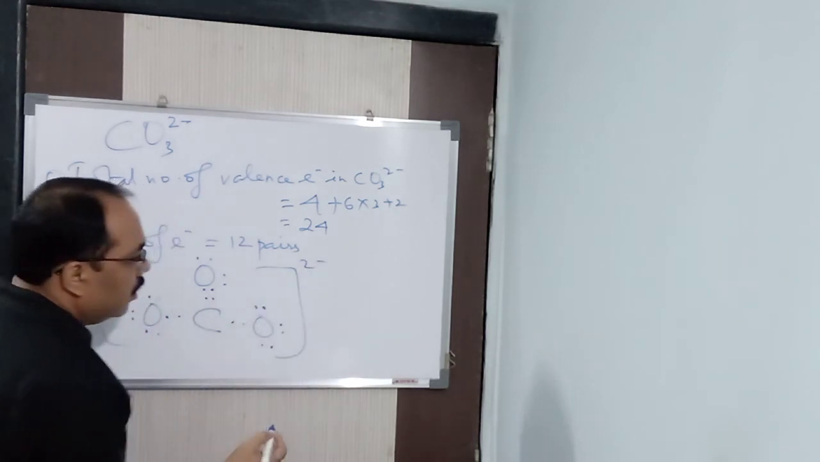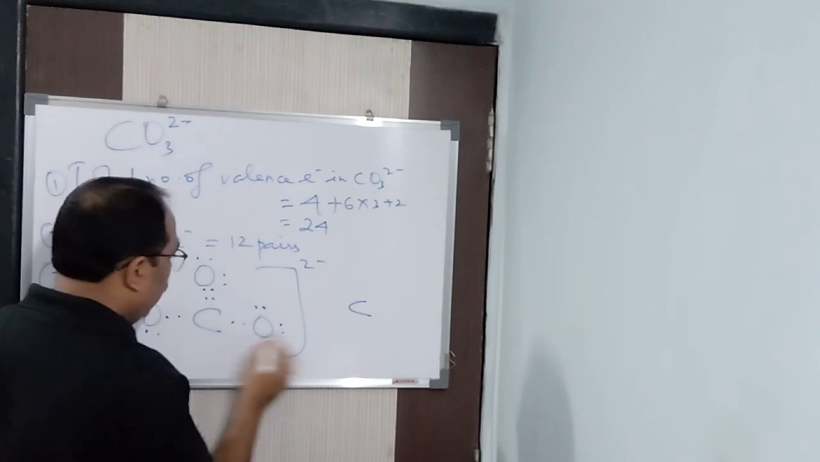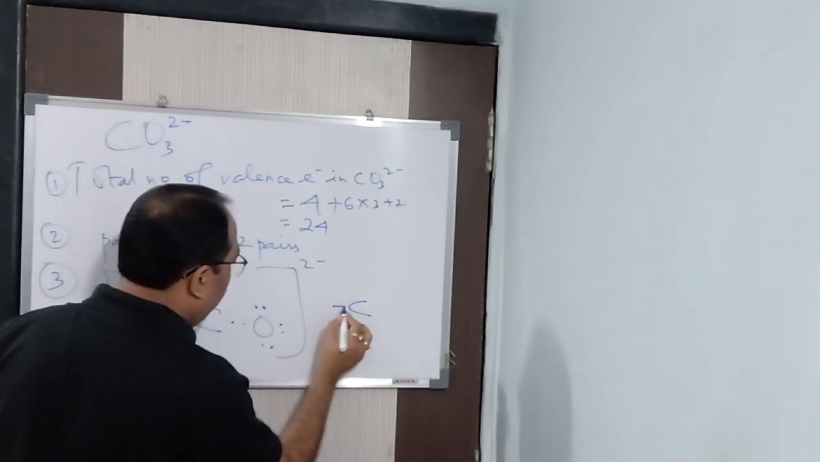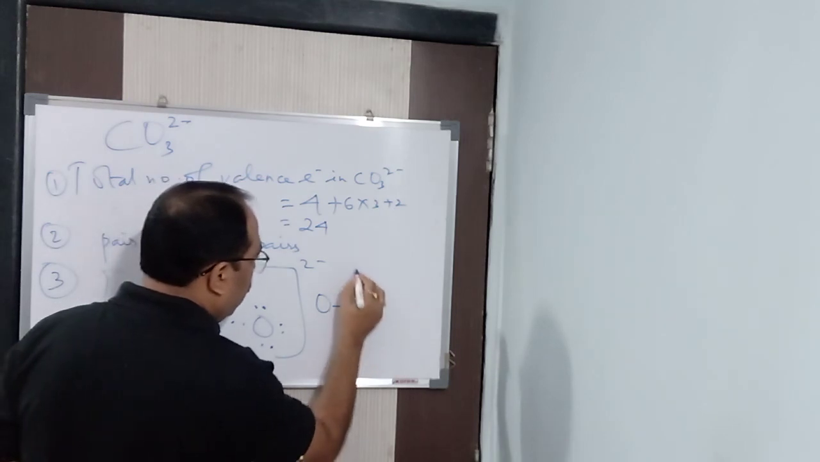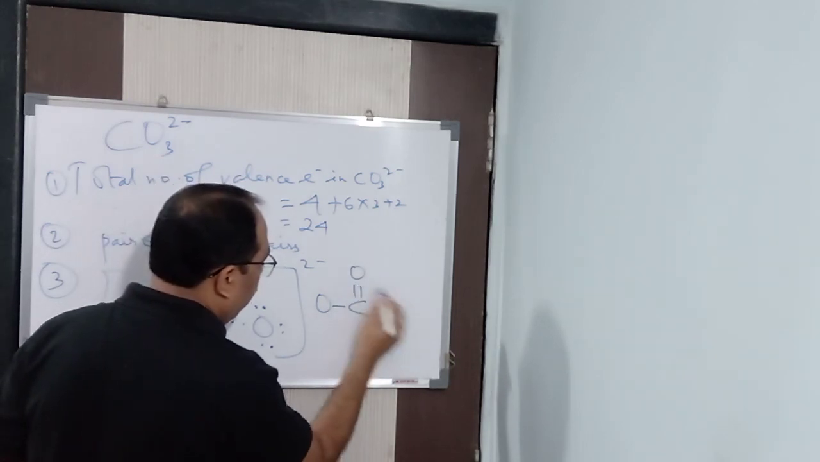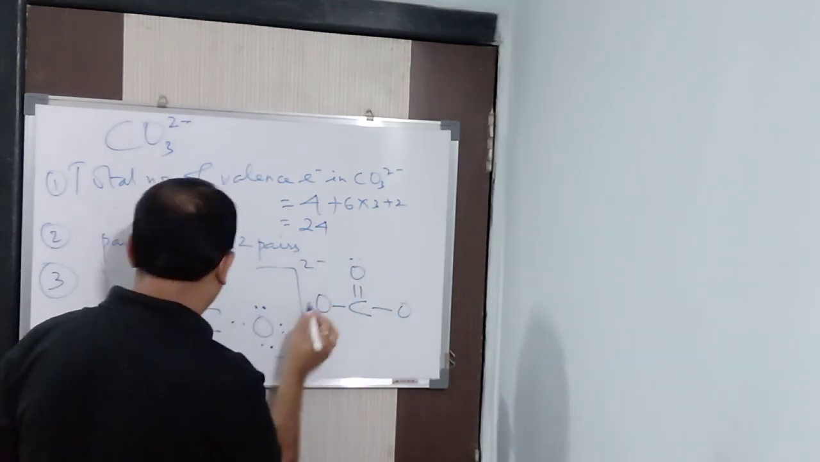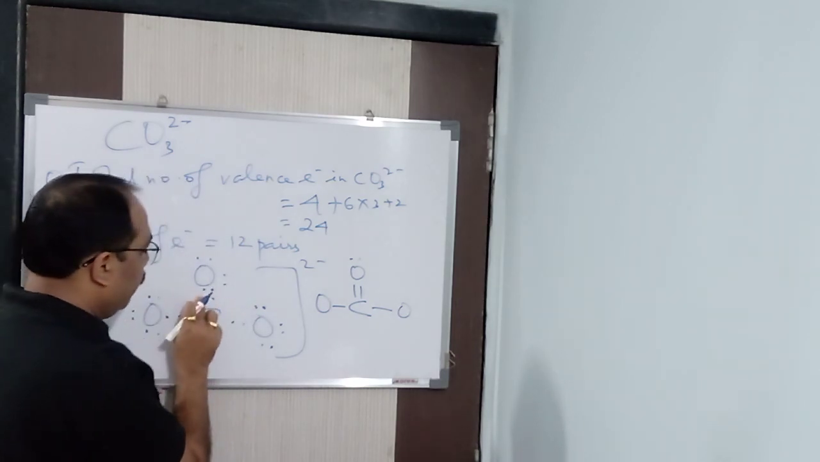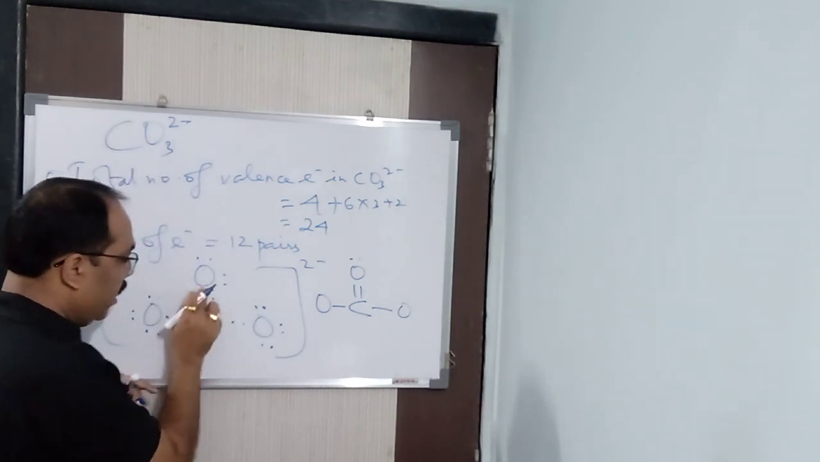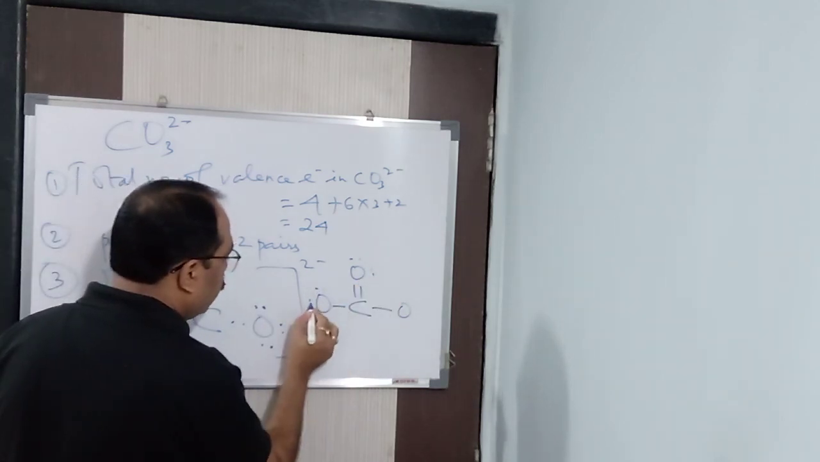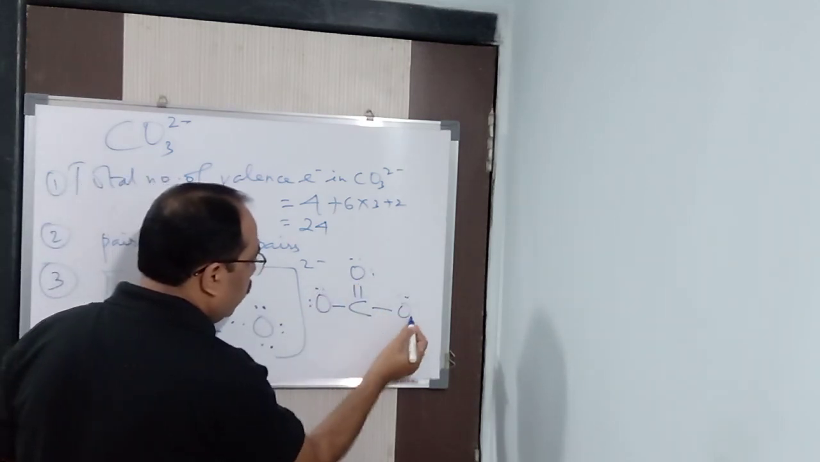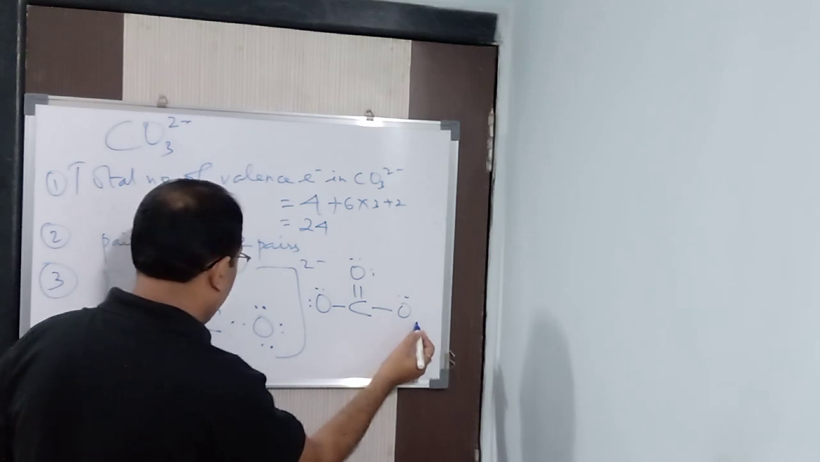Alright, 2 minus. Now, what is the structure here? You can see, 1 pair of electrons means 1 bond. Here 2 pairs, 2 bonds. Now you draw the unpaired electrons. These are paired electrons, this one is paired with carbon, and this one is unpaired, we can say. Unpaired electrons we show with the help of dots. This is known as the Lewis dot diagram. Clear?